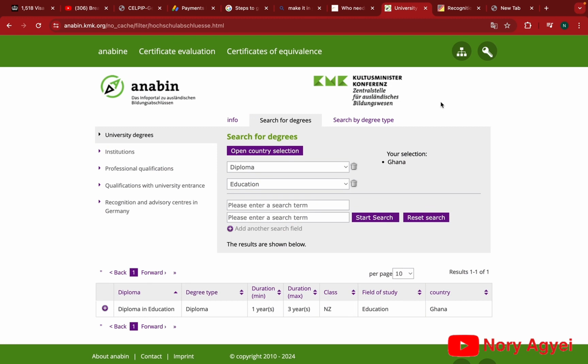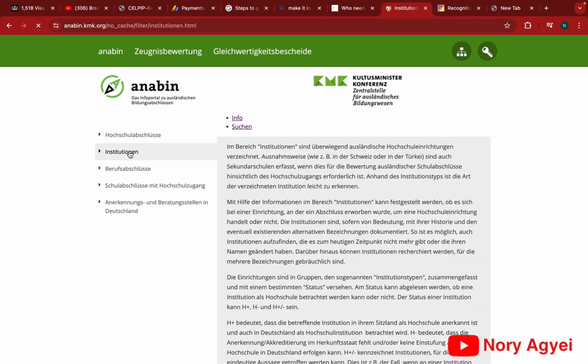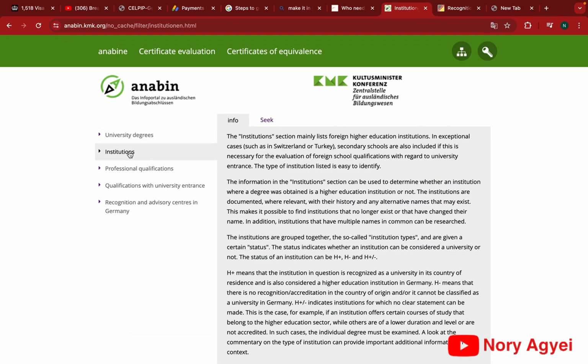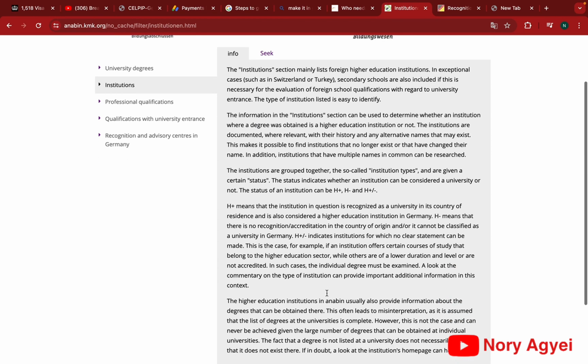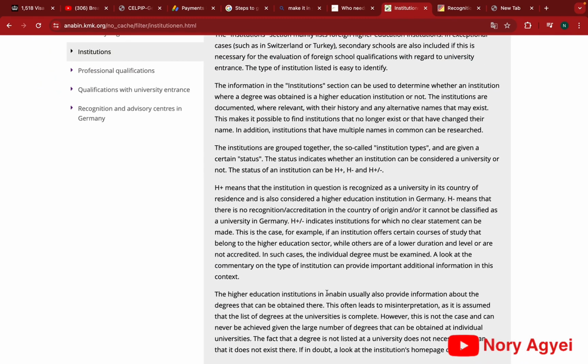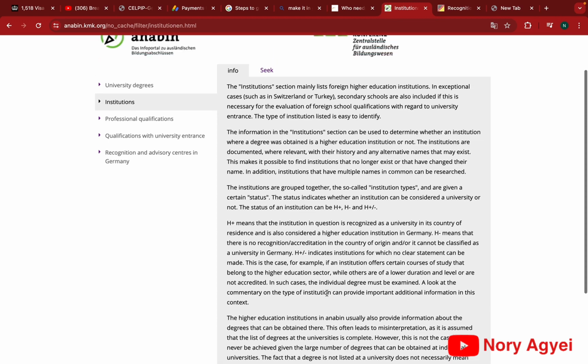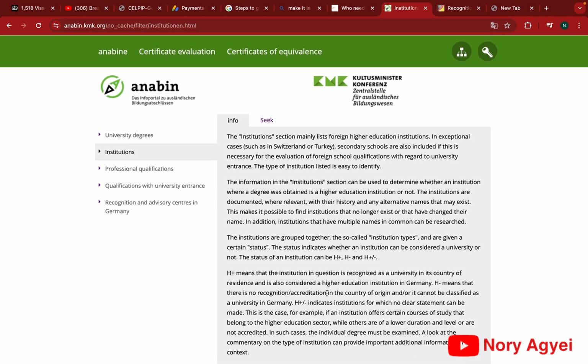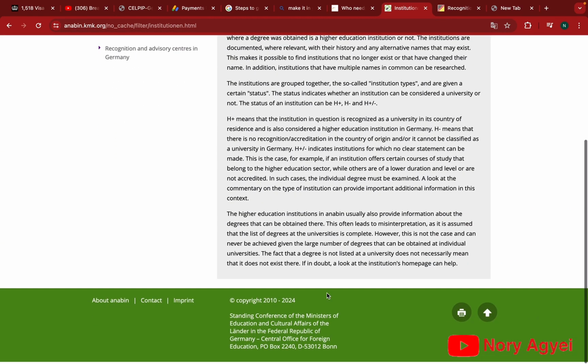Guys, one thing that you have to take note of is that the ANABIN database just has an extract of some of the degree list or the institution's list, and it doesn't cover all. So if you check and your university is listed or your degree is listed, then you are good to go. That means that you can get this result free of charge. But if your university or your degree is not listed, then you have to request for the statement of comparability at a fee. You just pay a little fee for this statement of comparability.